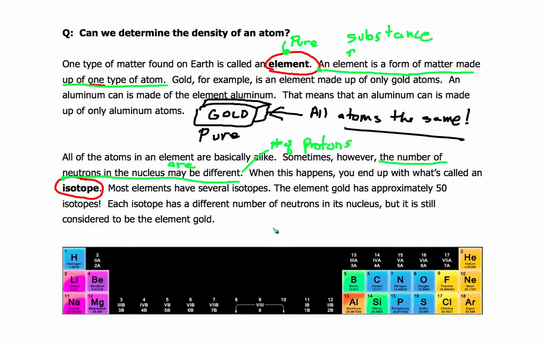So there's 18 elements: hydrogen, helium, lithium, beryllium, boron, carbon, nitrogen, oxygen, fluorine, neon, sodium, magnesium, aluminum, silicon, phosphorus, sulfur, chlorine, and argon. These 18 elements, you'll need to come to have a pretty good understanding of what the atoms look like for these elements.